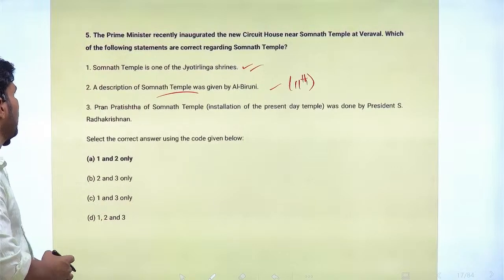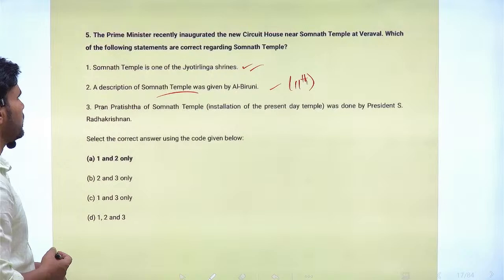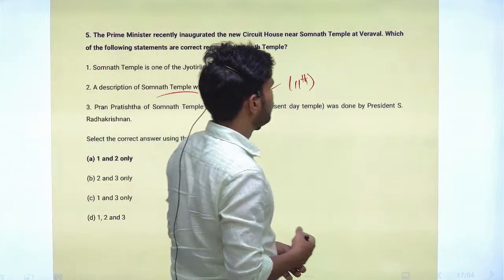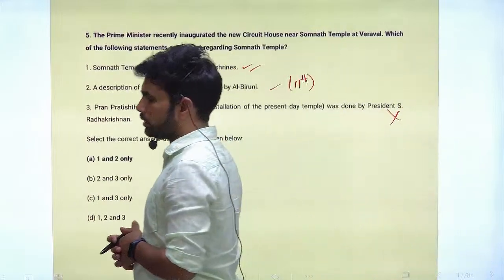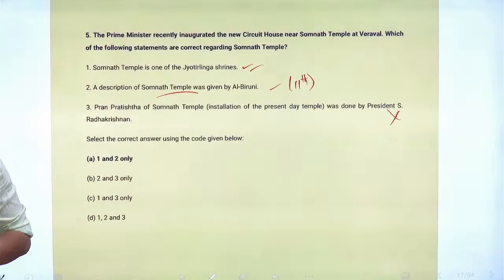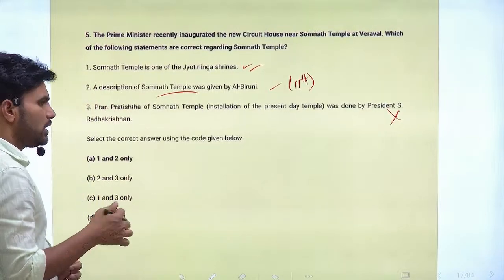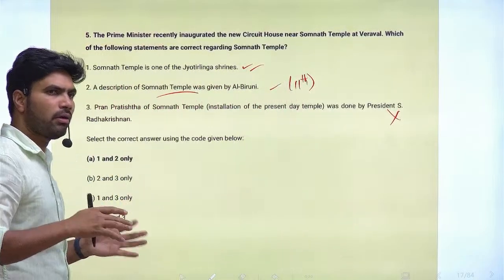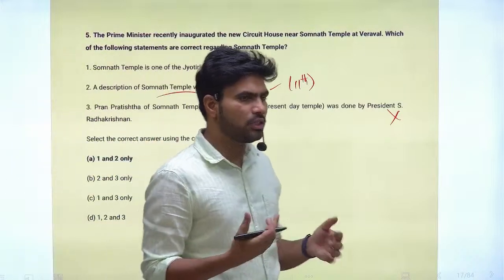Next statement, Pran Pratishtha of Somnath Temple, installation of the present day temple, was done by President S. Radhakrishnan. The answer says that it is an incorrect statement. You know very well the temple was destroyed during the reign of Muhammad Ghazni, and after that also during the Islamic rules, because of religious reasons the temples were damaged or destroyed.